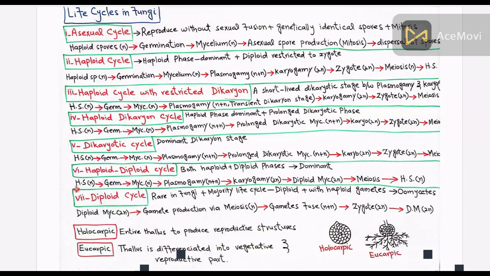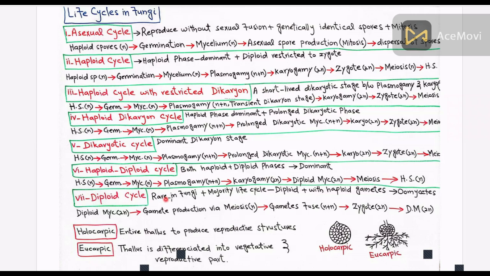How does the cycle start? The cycle again starts from the haploid spores, which germinate into the mycelium. Then plasmogamy occurs, followed by karyogamy, and then diploid mycelium is produced, which undergoes meiosis and produces the haploid spores, and the cycle repeats again.